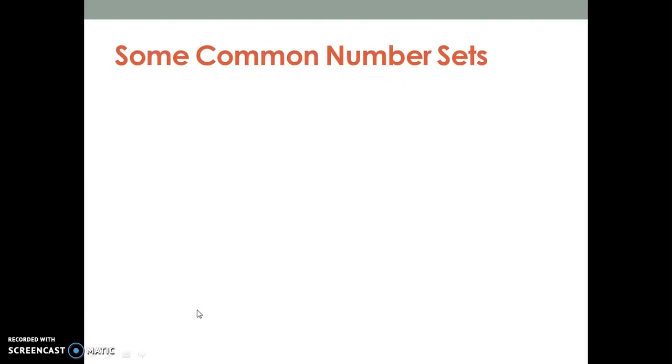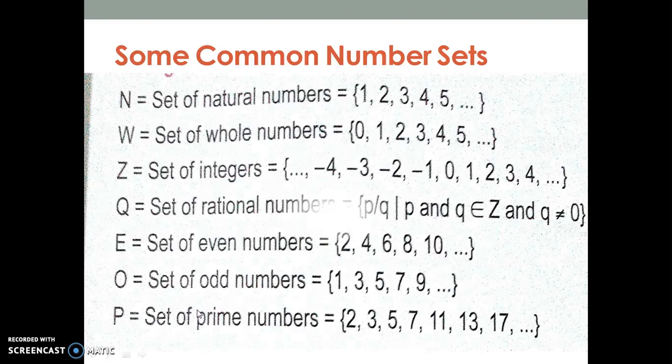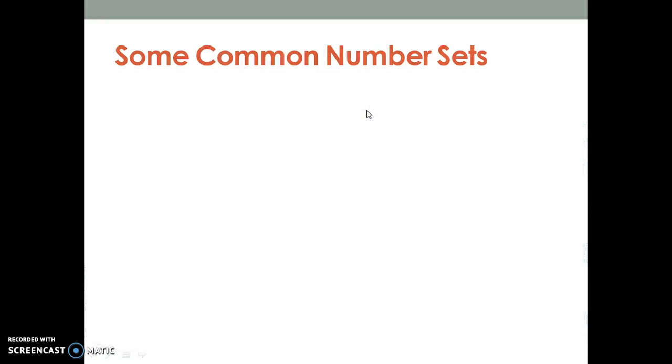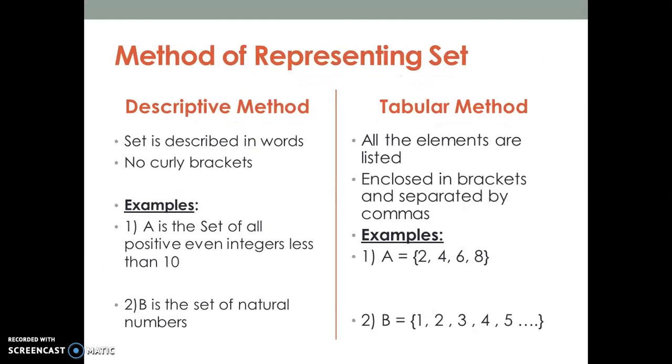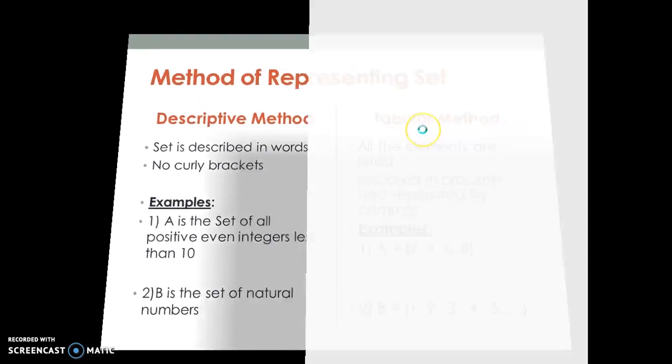Fine. So let us discuss some common number sets, which was your last video's homework as well. Here it goes. These are examples of some of the sets which are normally used. First is the set of natural numbers. It is represented by the capital letter N. This is the way in which we write it in descriptive form, set of natural numbers, and in the next form, your tabular method, it is represented in this way.